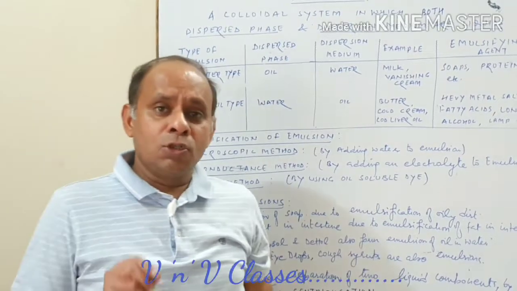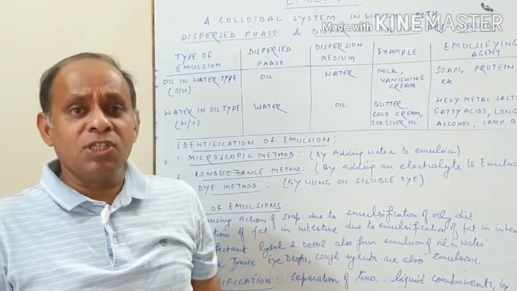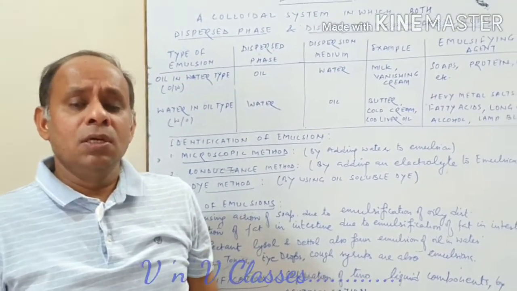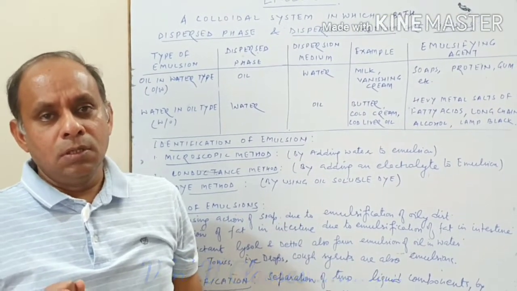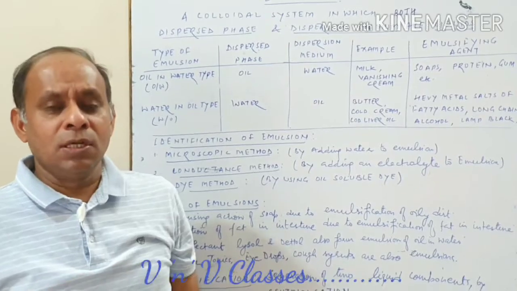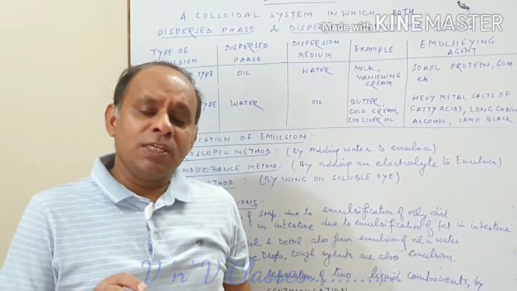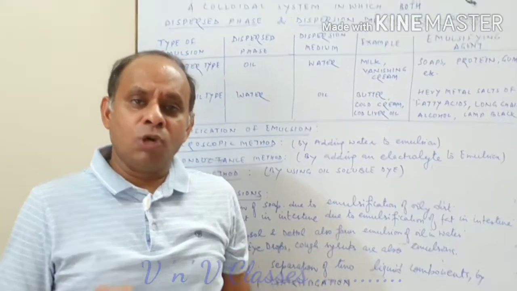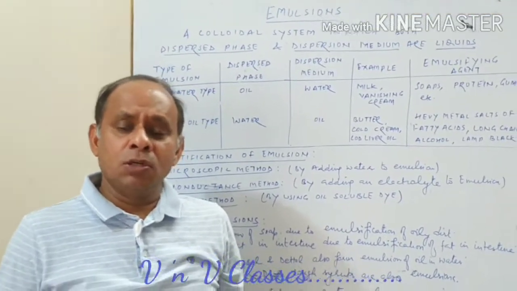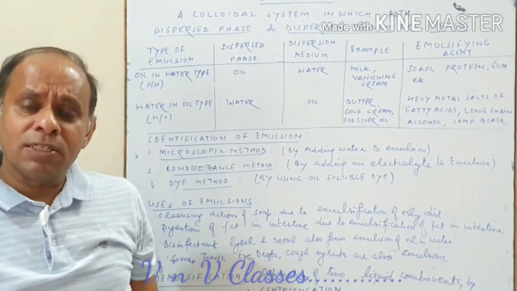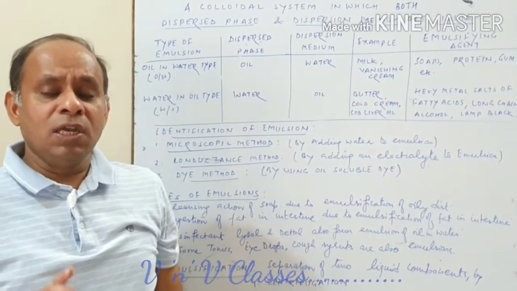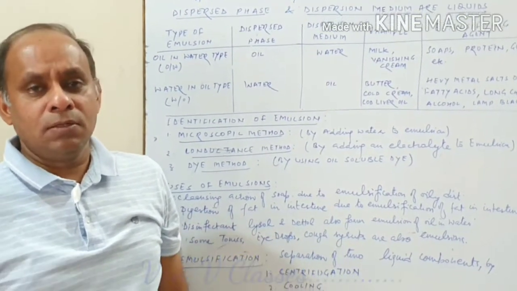So you always get an emulsion when two liquids are mixed. But remember, the two liquids which are to be mixed to get an emulsion must be immiscible. They should not mix into each other. Like if we take alcohol and water, we will not get an emulsion. We get an emulsion by mixing two liquids, but the two liquids must be immiscible.